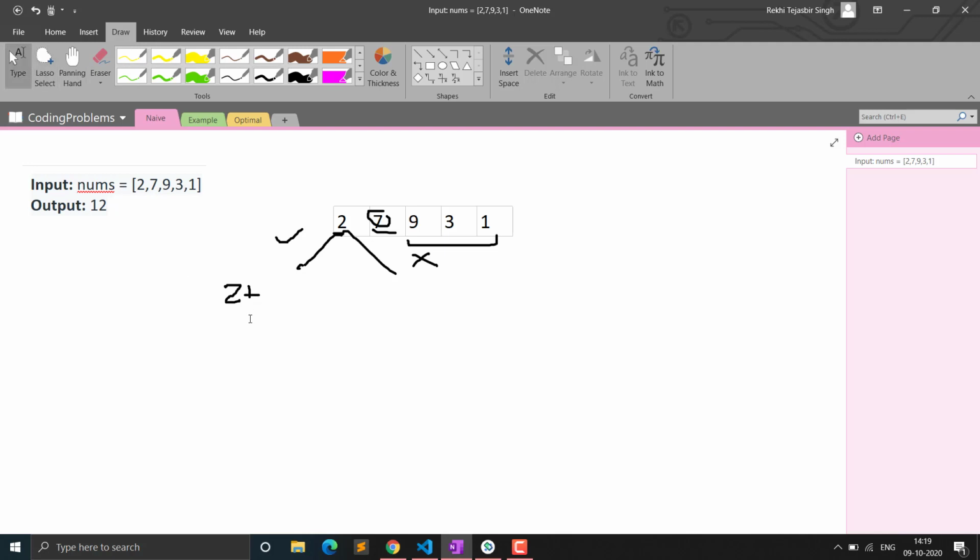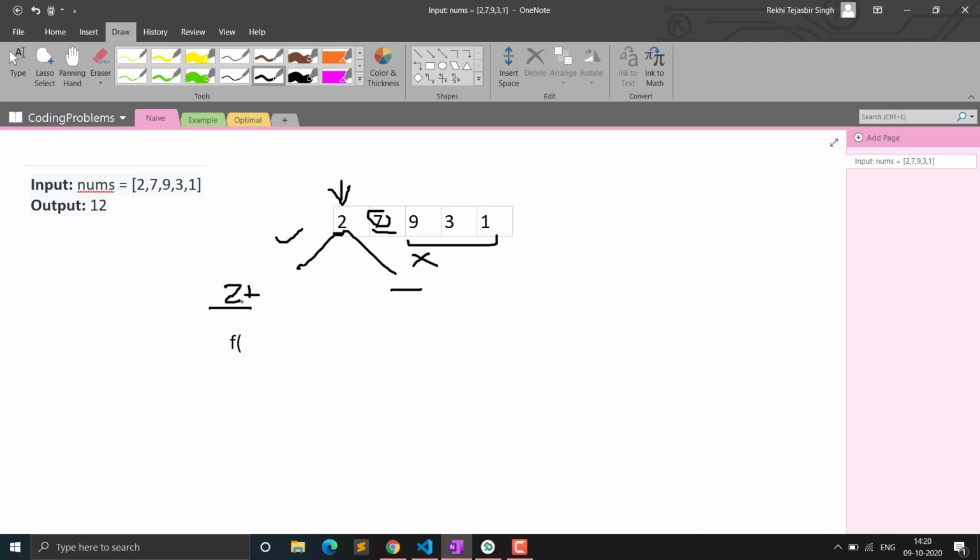So let me write it, actually the mouse won't help here. So 2 plus the houses that we can rob. For example, f is a function. In our function we are passing the amount array, or you can say we have made the array global. So now I is at this index, and at this index we have made two choices: either we rob it or we don't rob it.